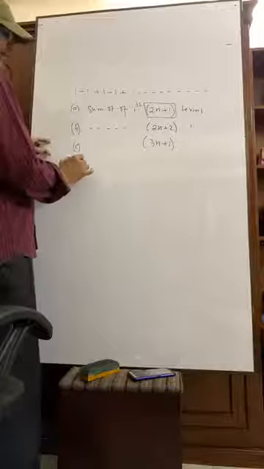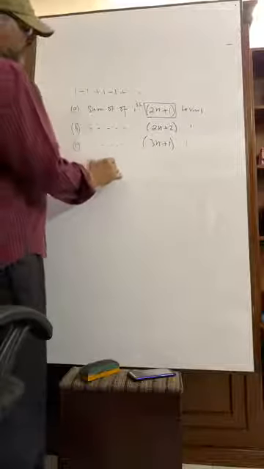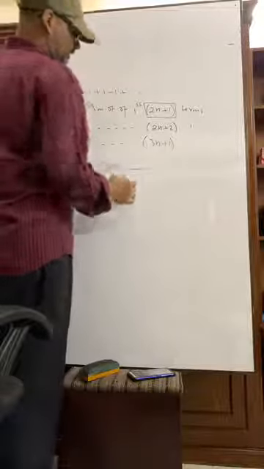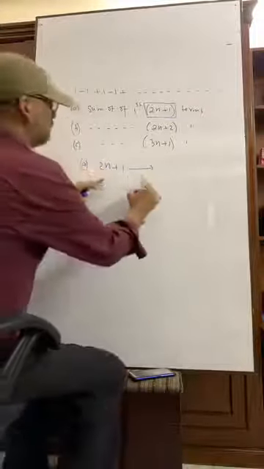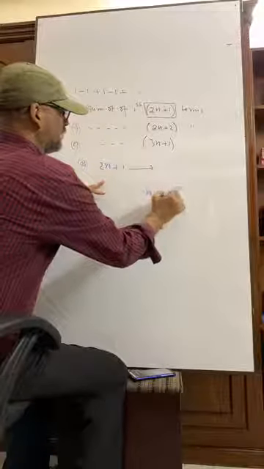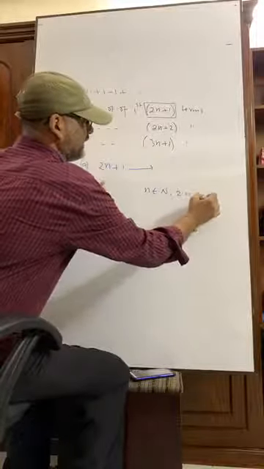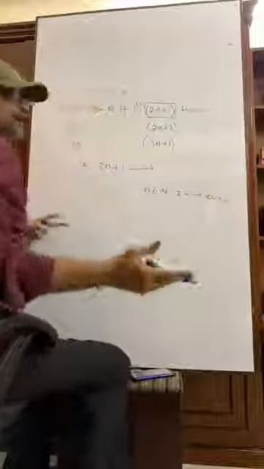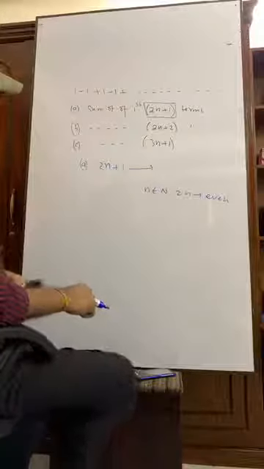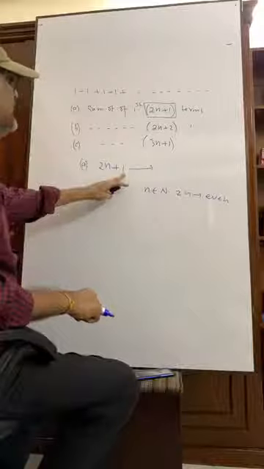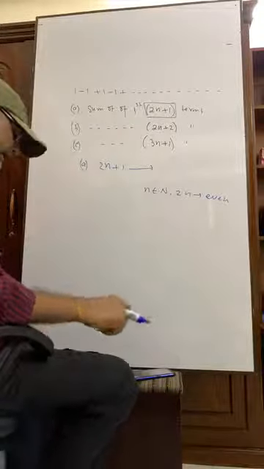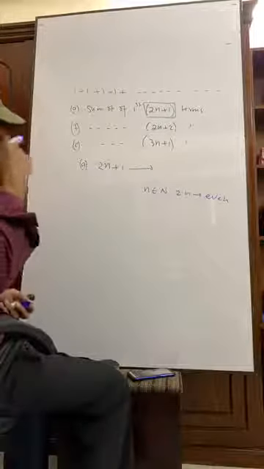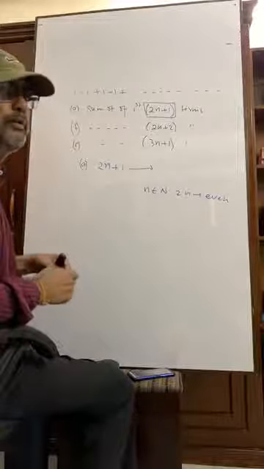Question number A. 2n plus 1 is even or odd. For any n belongs to N, 2n is an even number, right? 2n is always an even number. Now, if 1 is added or 1 is subtracted, that is an odd number.